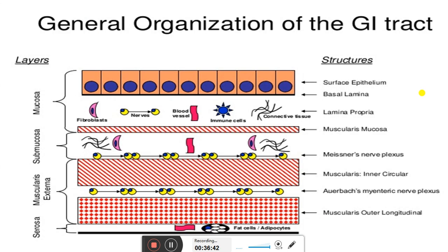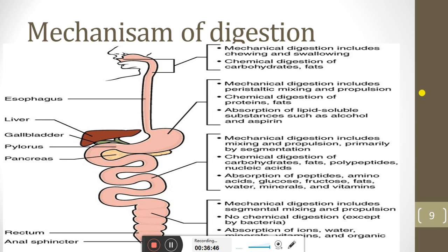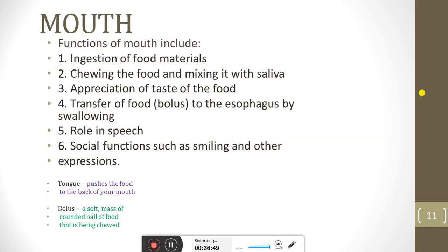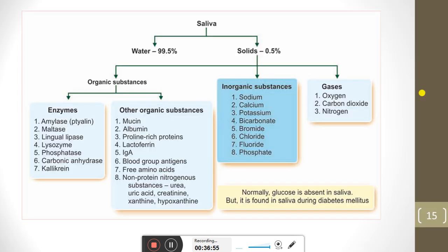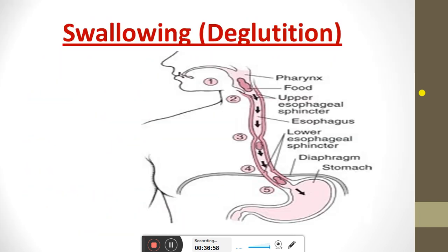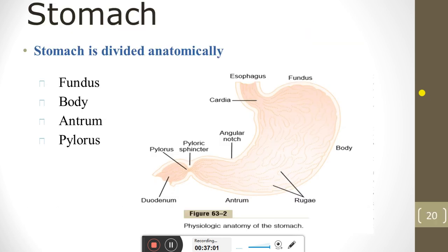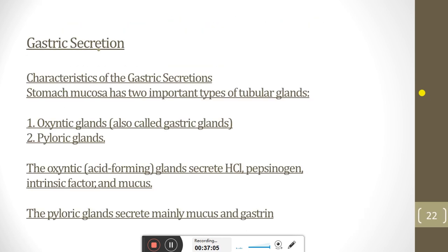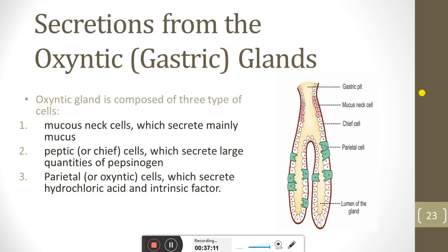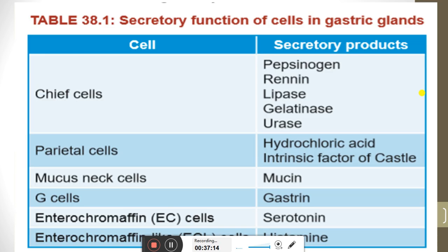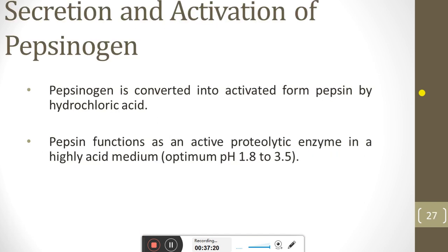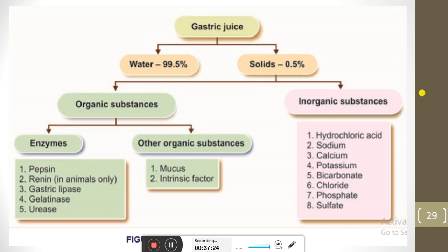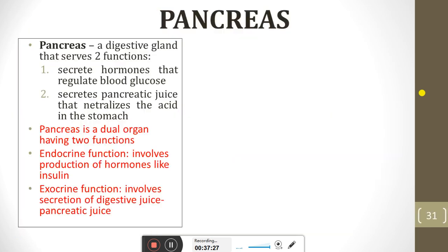So we see the walls of the GIT, general organization of the GIT, mechanical and chemical digestion, mechanism of digestion, then phases of digestion, then mouth, function of mouth, salivary glands, saliva, then composition of saliva, then the function of saliva, swallowing and deglutition, stomach, function of stomach, gastric secretions, oxyntic gland, pyloric gland, which type of secretion each will secrete, what type of cells the oxyntic gland has and what secretions, then acid secretion, then secretion and activation of pepsinogen, then secretion of the intrinsic factor, then the gastric juice composition, then the motor function of the stomach.